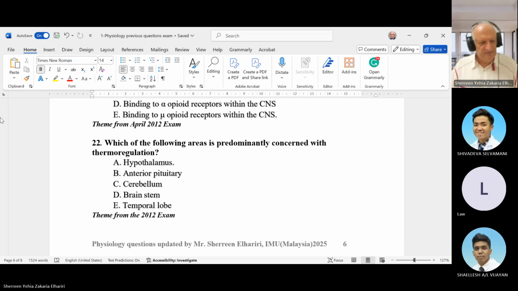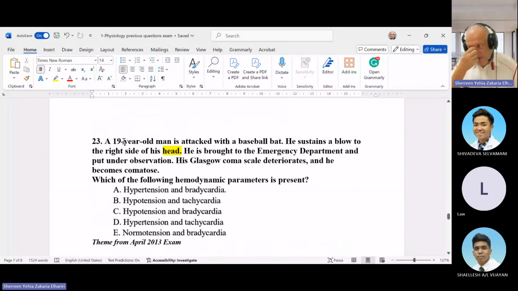Anyone? Hypothalamus. Regulation of body temperature is mainly the function of the hypothalamus. Okay. The next question is very, very common. Of course, the question comes every time with a different scenario, but it's the same idea.